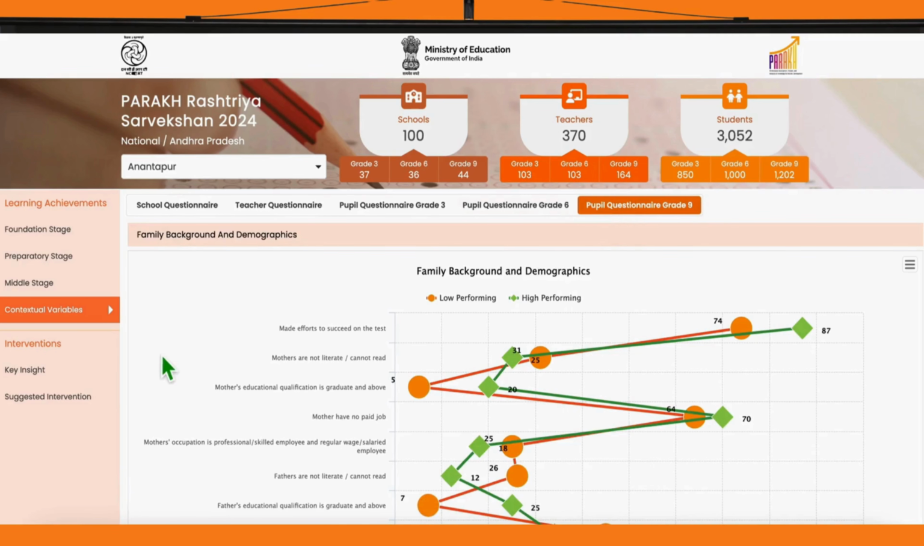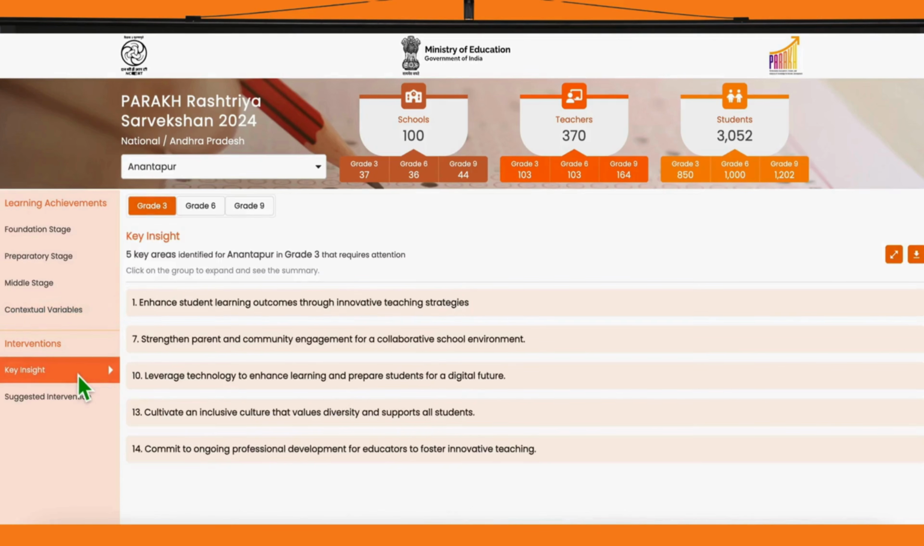The key insight section helps us quickly identify areas where a district needs support based on performance data. Here we are viewing Grade 3 insights for Anantapur. 5 key focus areas have been highlighted, each addressing specific gaps in student learning. Let's click on one of them.